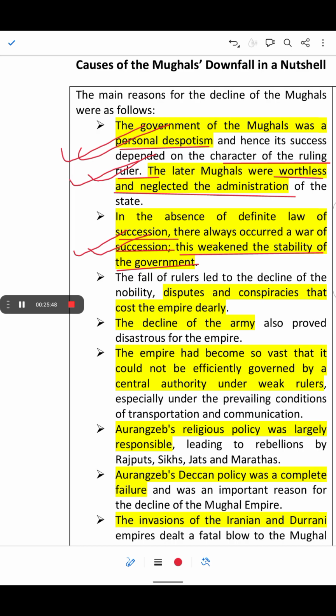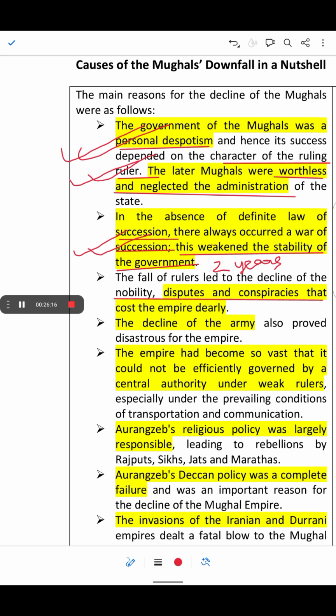And after Aurangzeb, for two continuous years, some Mughals were struggling in the war of succession, and then Bahadur Shah I became the ruler at the age of 63 years. The fall of the ruler led to the decline of the nobility, dispute and conspiracy that cost the empire dearly.